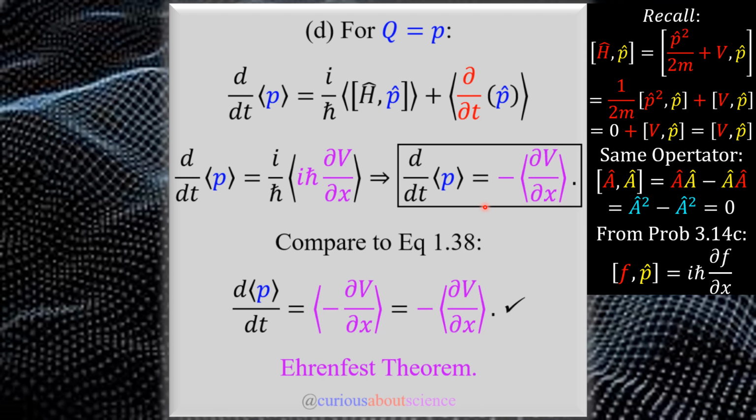And of course, if we compare this to equation 1.38, which was the Ehrenfest theorem that we showed in a homework question, we show here that the time derivative had the negative inside, but of course, it being a constant can be pushed out because it's negative 1. So we bring it outside and we verify once again that we have exactly what we're looking for in the recovery of the equation. Pretty darn cool.